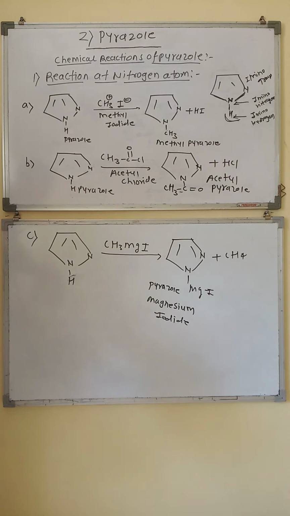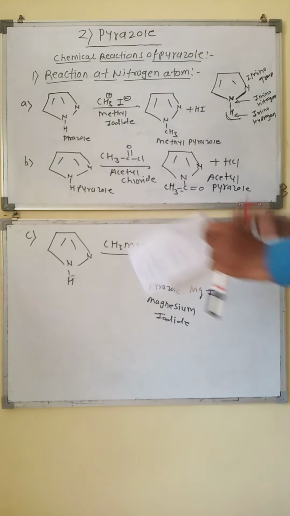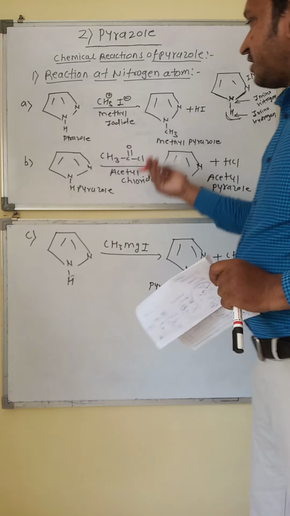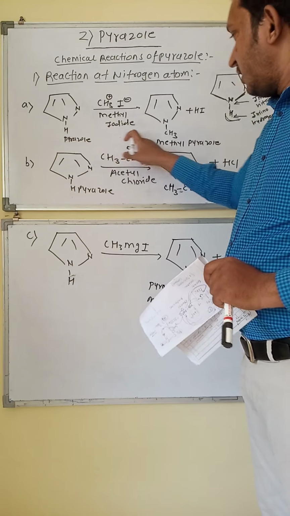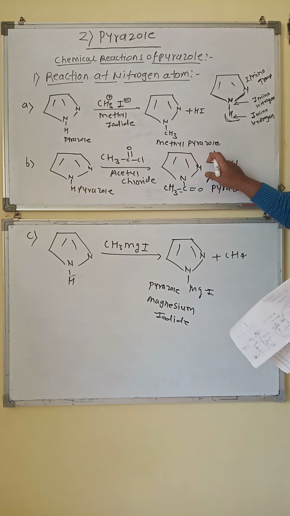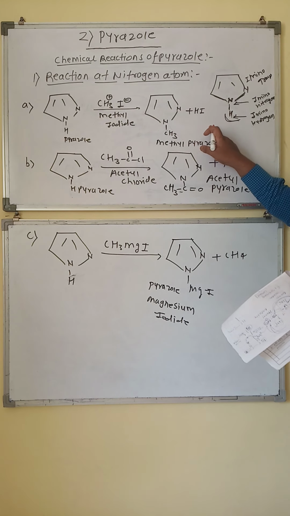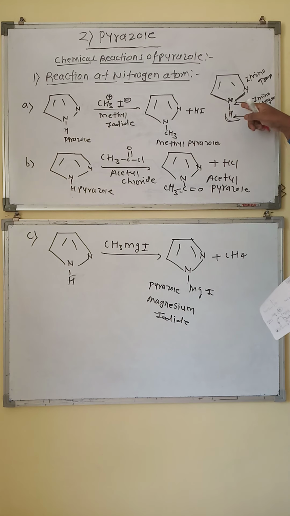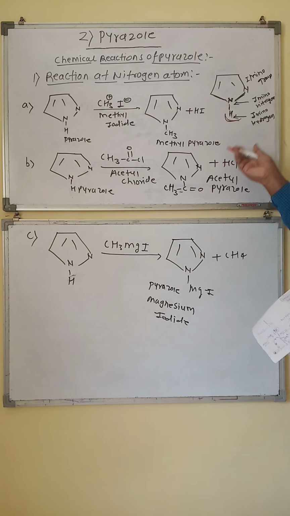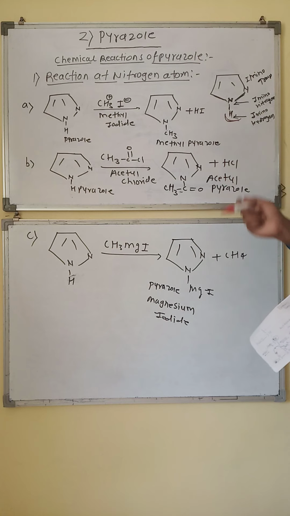Now the first reaction, that is reaction with methyl iodide. Pyrazole reacted with methyl iodide, it converted into methyl pyrazole with formation of HI as a side product. As we have discussed, in the nitrogen of the imino group of pyrazole there is a hydrogen. This hydrogen can be replaced by another group and we get the final substituted product.